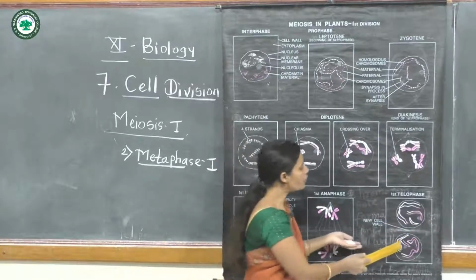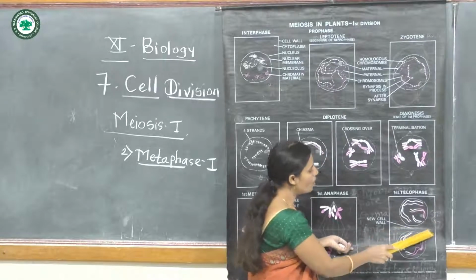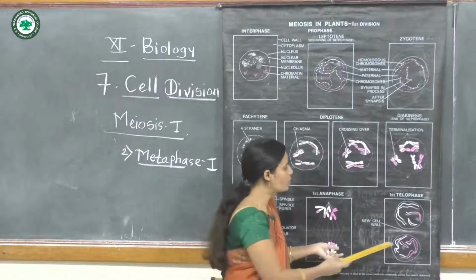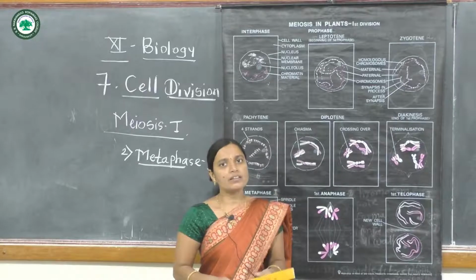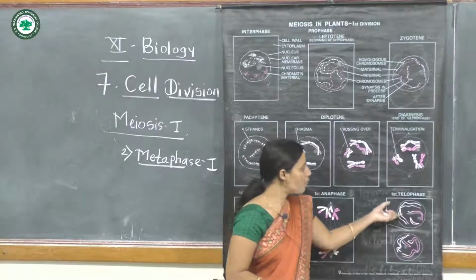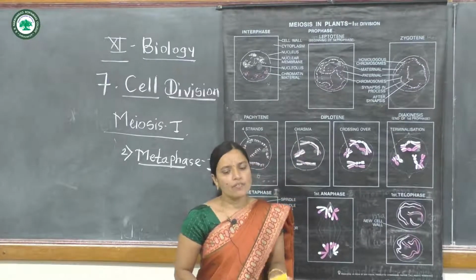At the time of the formation of two cells, cell plate formation occurs between these two cells, and later these two cells get separated. Now there is formation of two identical cells in meiosis first.